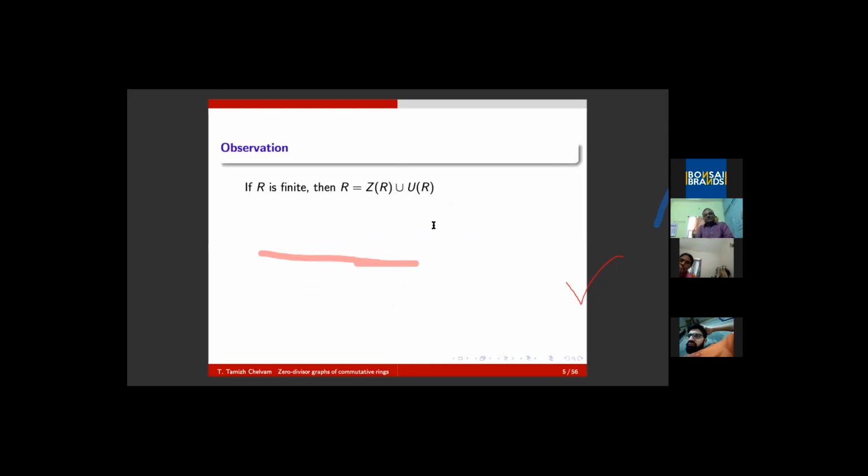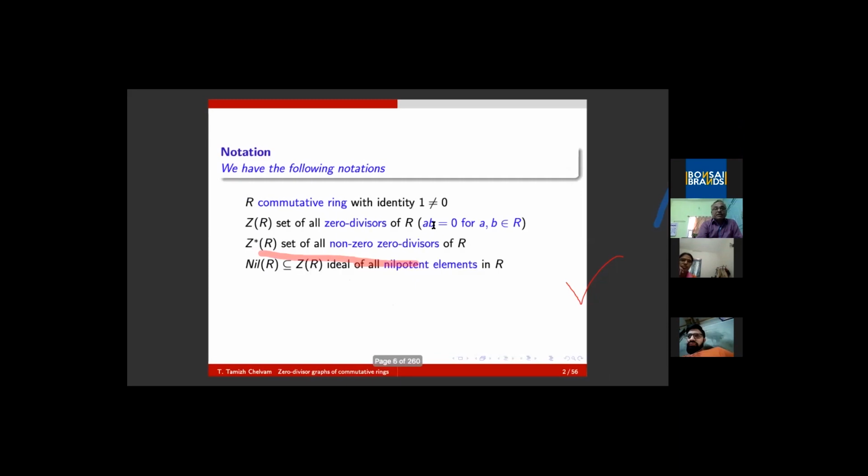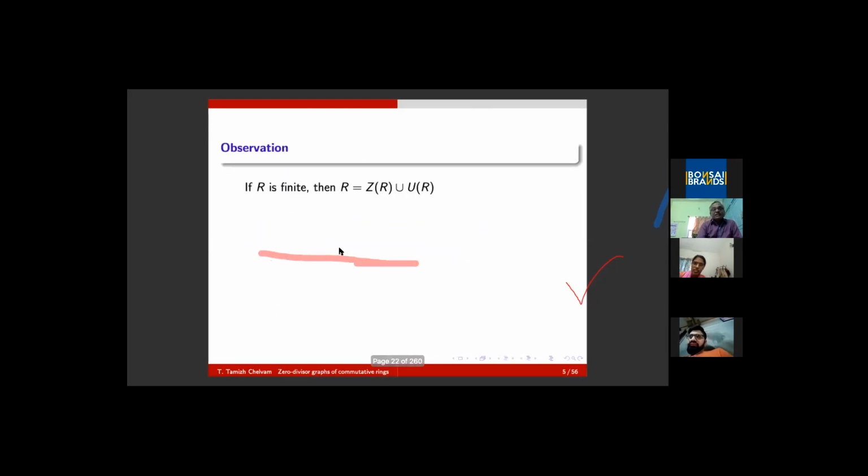Initially I informed that in the case of a ring, there are 3 categories of elements: zero divisors, regular elements, and units. But in the case of a finite ring, any element of a ring is nothing but either a zero divisor or a unit. There are no elements which are regular and at the same time not having multiplicative inverses. So in the case of a finite ring, an element is either a zero divisor or a unit.